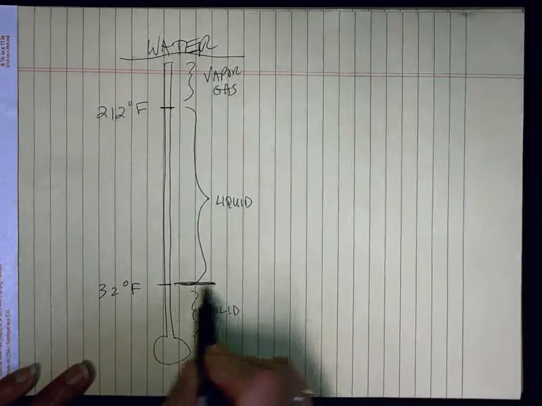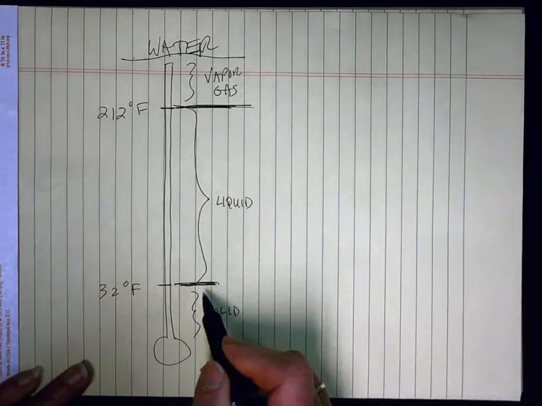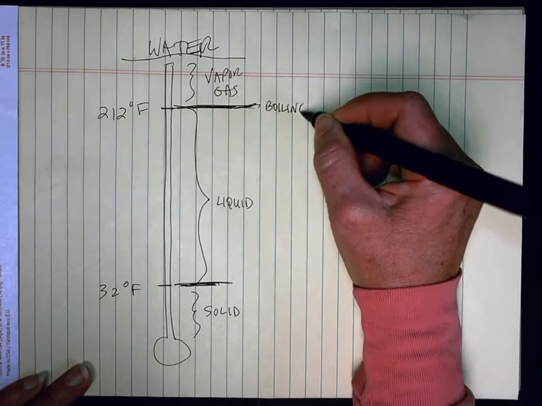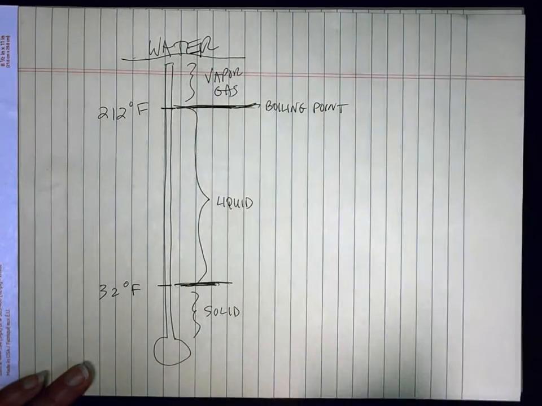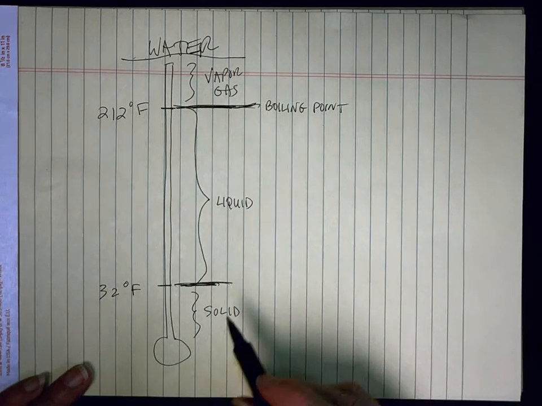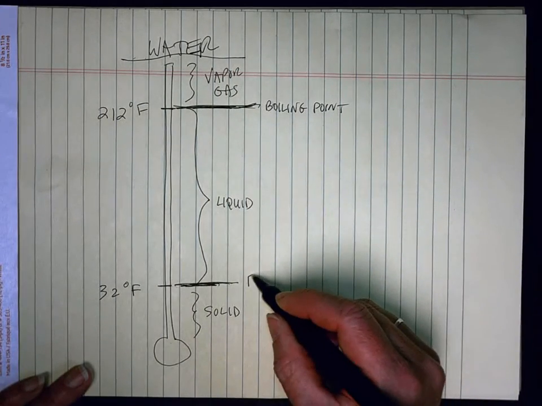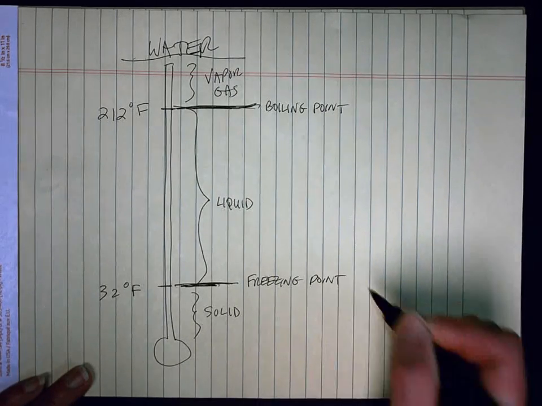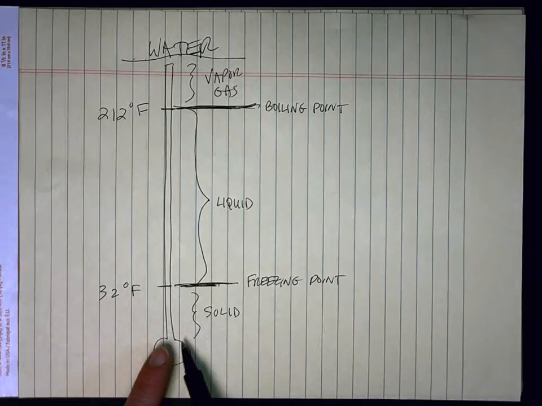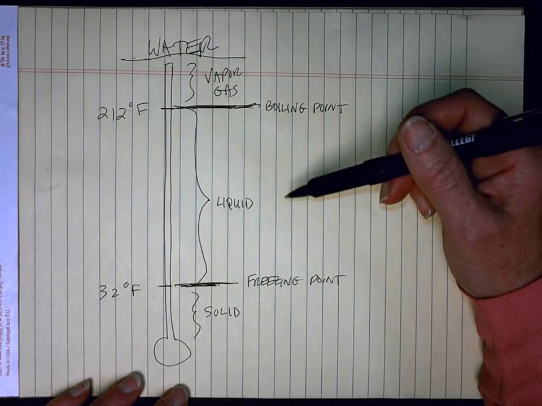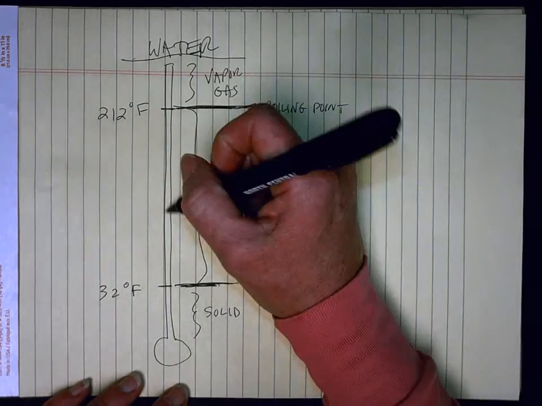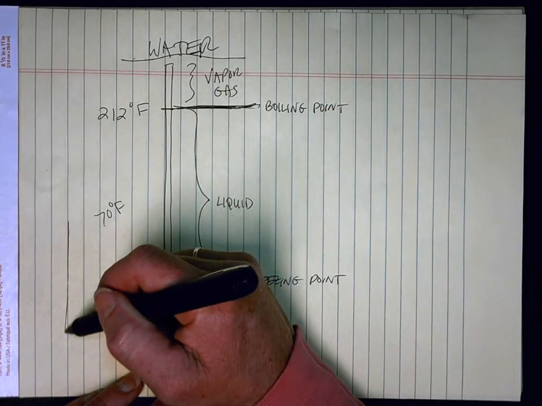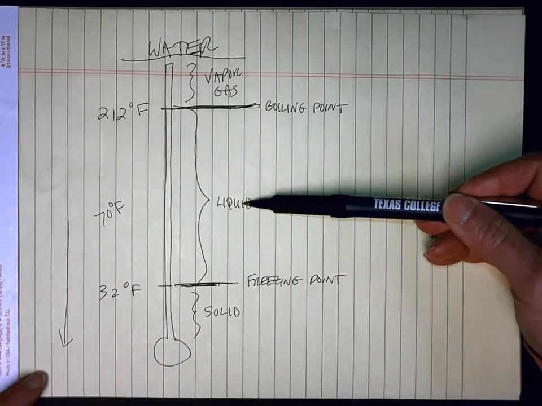So what's happening at these temperatures? At 212 degrees Fahrenheit is the boiling point of water. 32 degrees Fahrenheit is the freezing point of water. If you start at 70 degrees Fahrenheit and you lower the temperature below 32, you turn from liquid to solid.